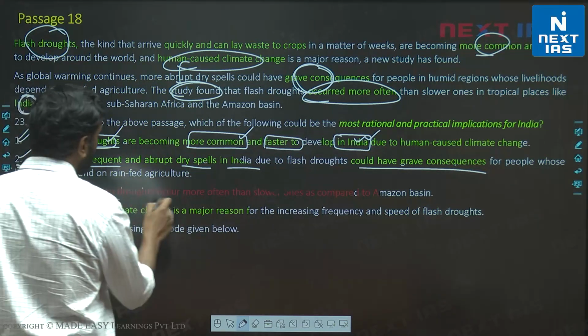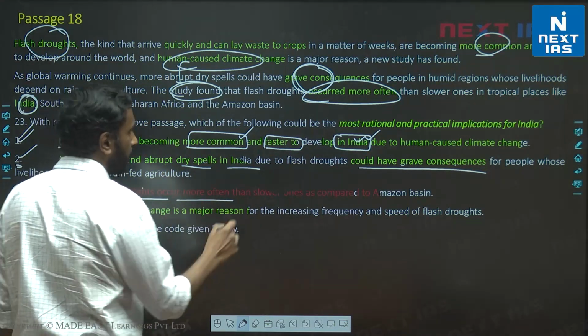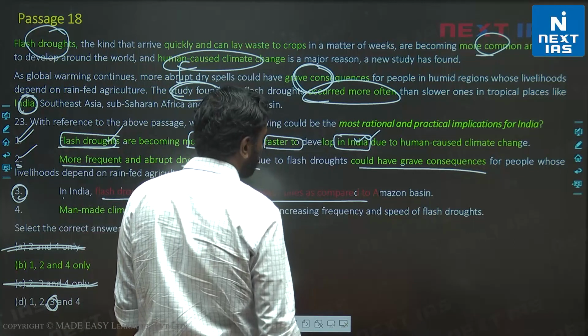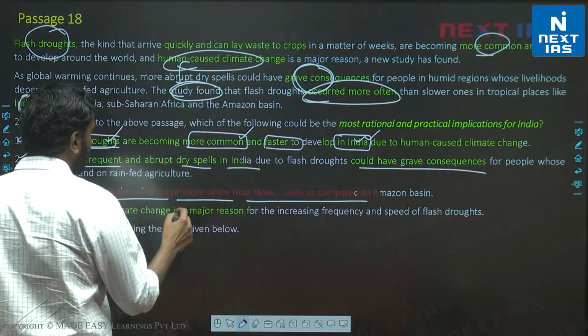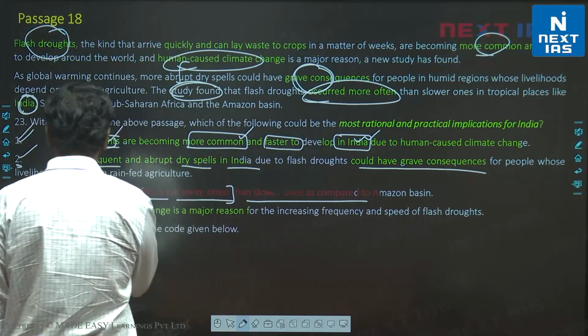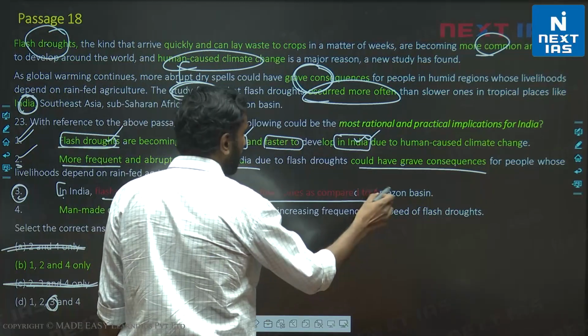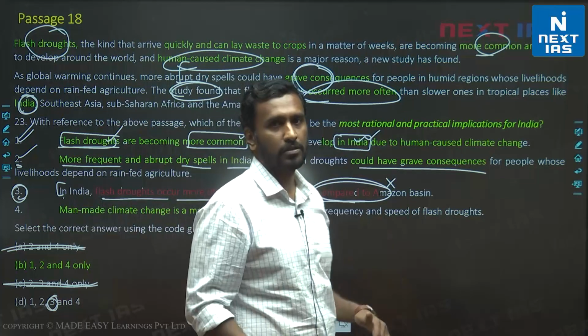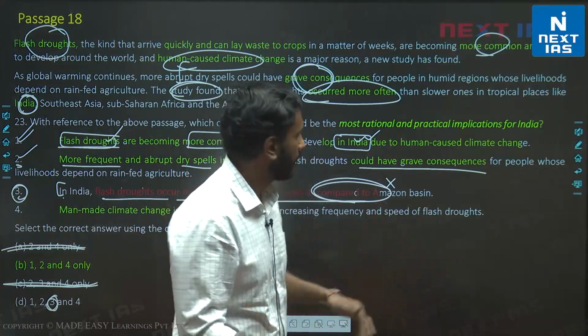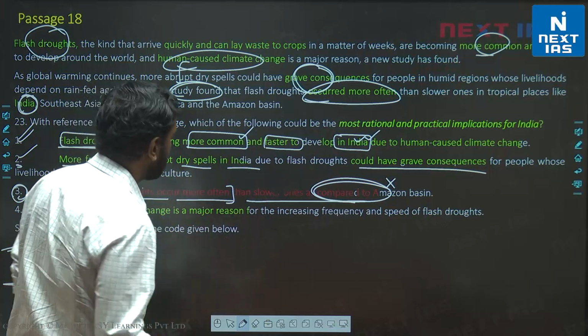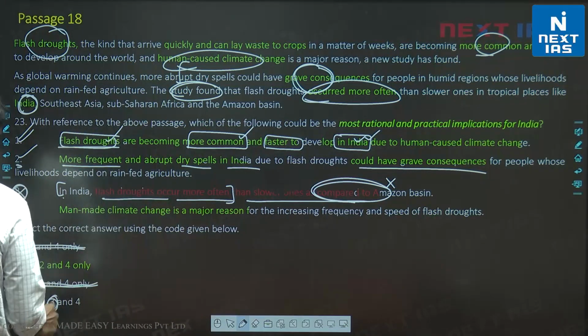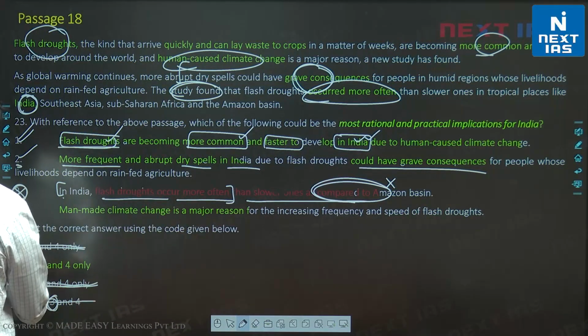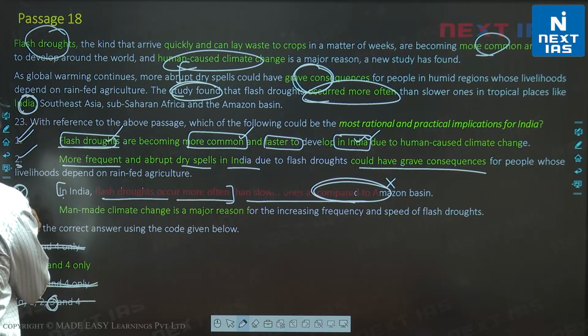In India, flash droughts occur more often than slower ones as compared to the Amazon basin. So in India flash droughts occur more often. This is valid. But if you say as compared to the Amazon basin, invalid. The author has not made a comparison between those places which are mentioned. Right? So it could be similar, it could be less, we don't know. So 3 is incorrect, we go with option B. I'll also discuss 4.